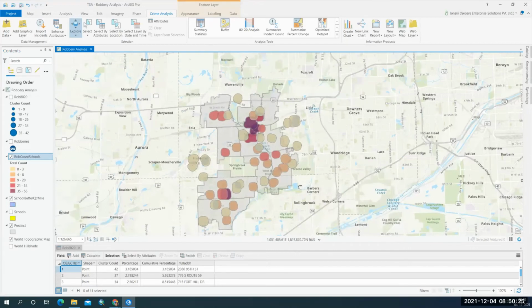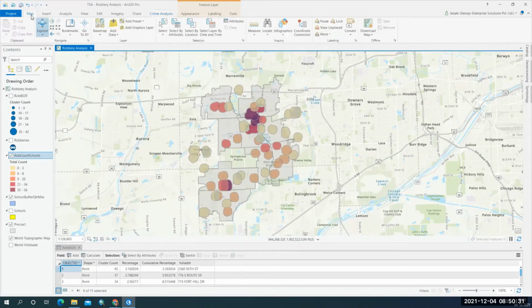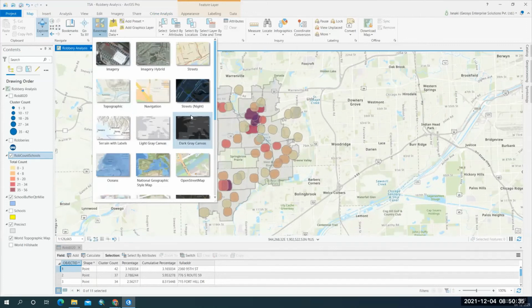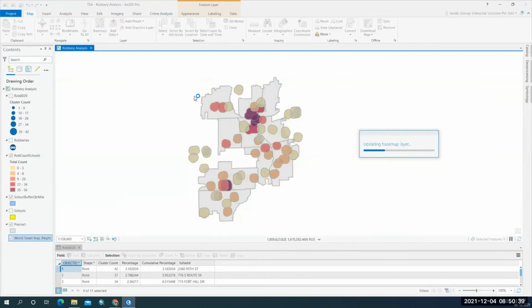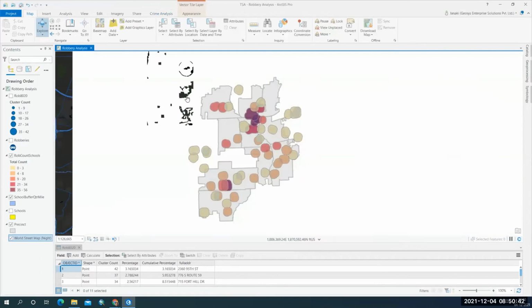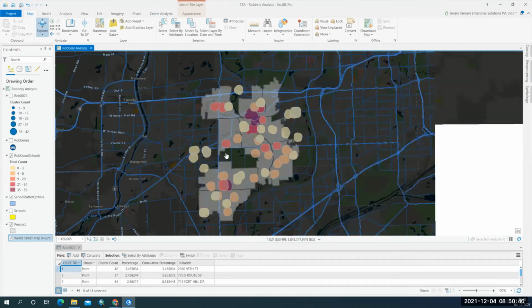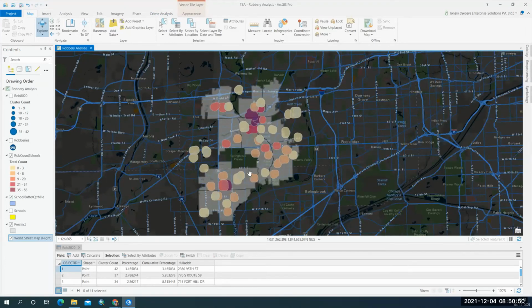Can you see here? Let me change the base map so that you'll be able to see it properly. Okay. So if you see here, there are various colors. What is this color showing us?